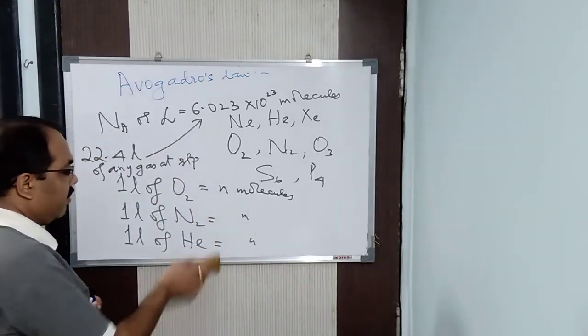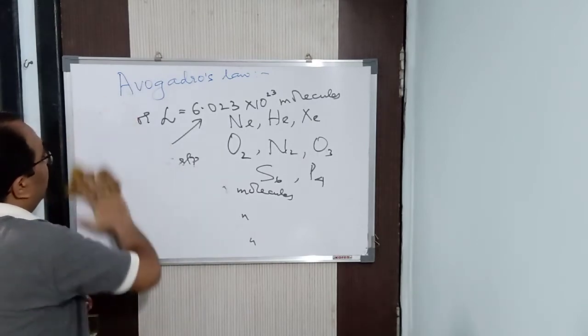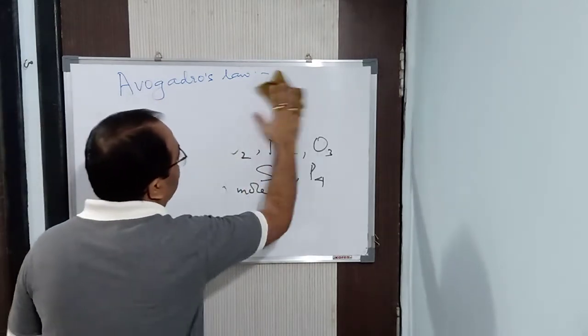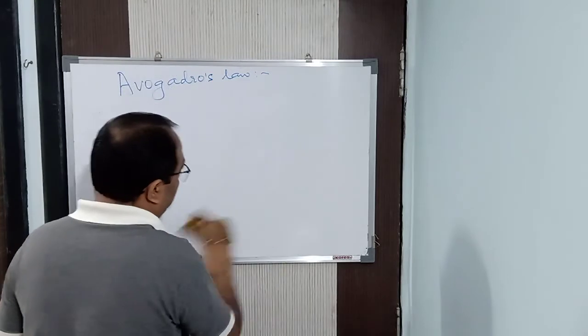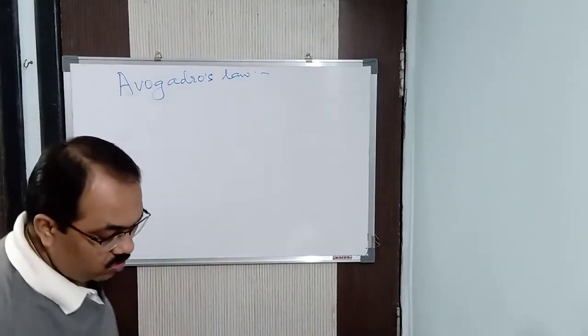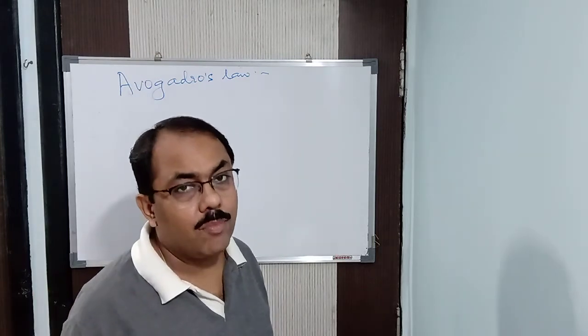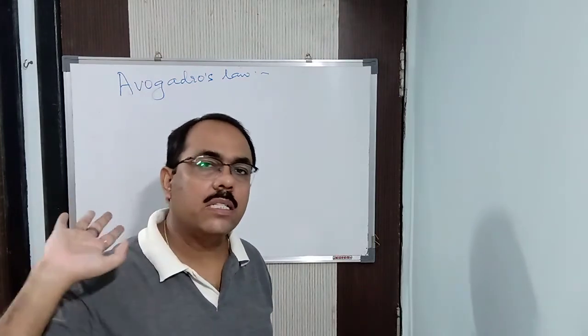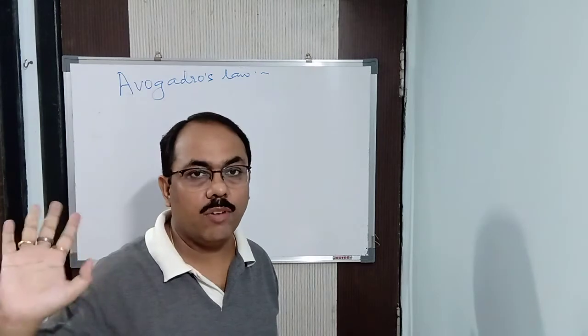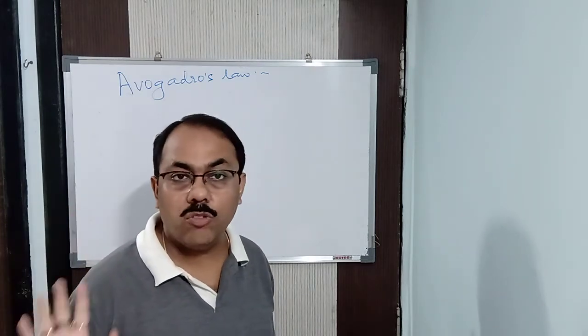I think you understood what is Avogadro's law. Equal volumes of all gases under similar conditions of temperature and pressure contain the same number of molecules. That you need to understand. When the volume remains the same and temperature and pressure are the same, then the number of molecules is also the same, or the number of atoms is also the same, or the number of ions is also the same. That you need to understand.